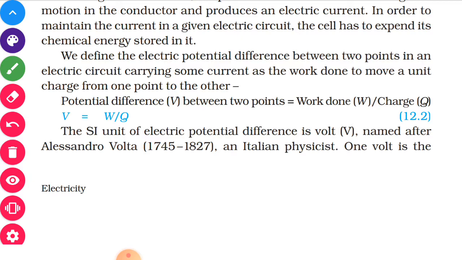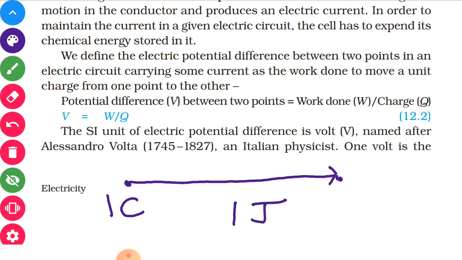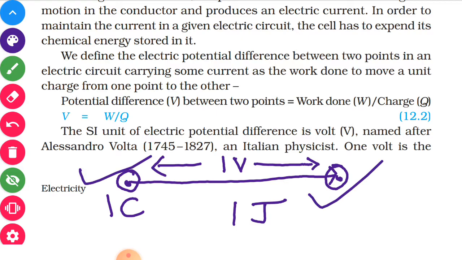To carry how much charge? To carry 1 coulomb charge from one point to the other, say 1 coulomb charge you are taking from this point to this point, and if 1 joule work is done, then we can say that the potential difference between these 2 points is 1 volt. Potential difference is 1 volt when 1 coulomb charge is carried from one point to the other by doing 1 joule work.